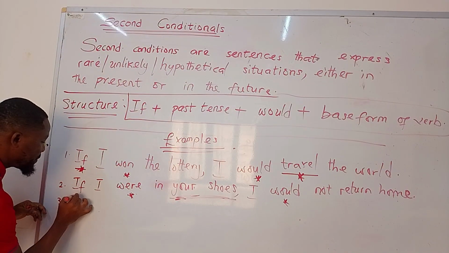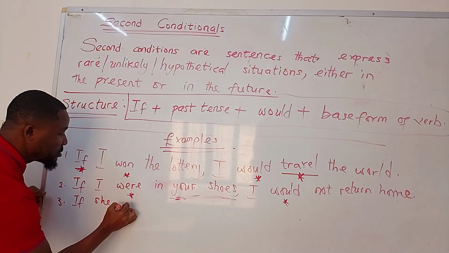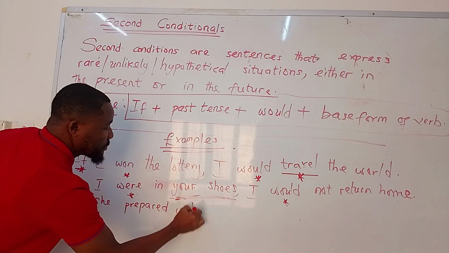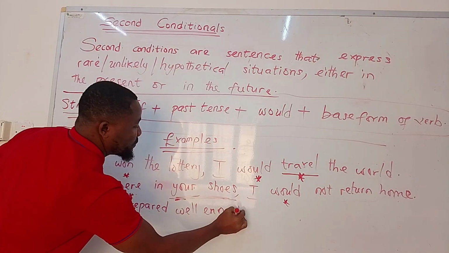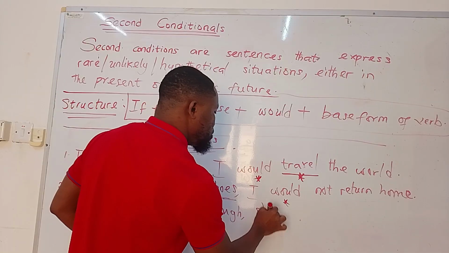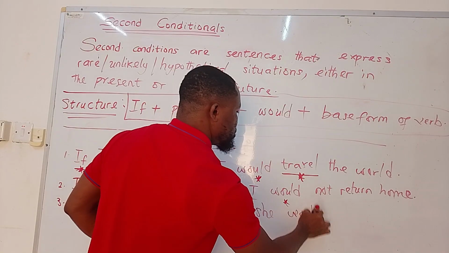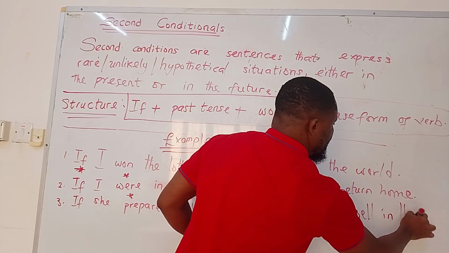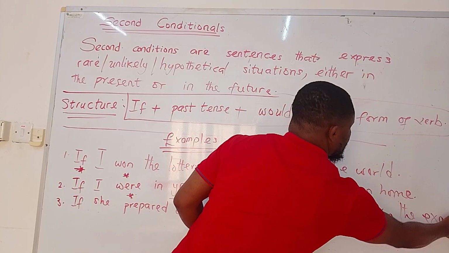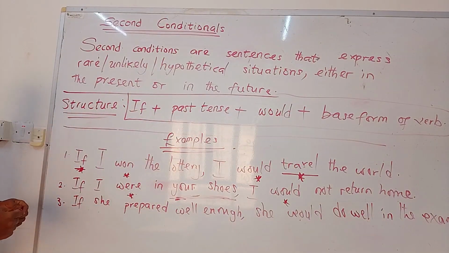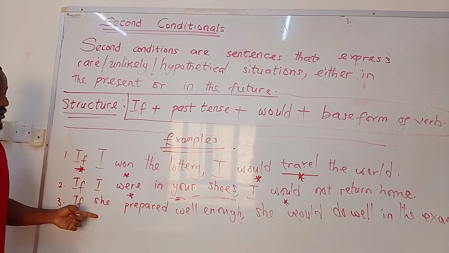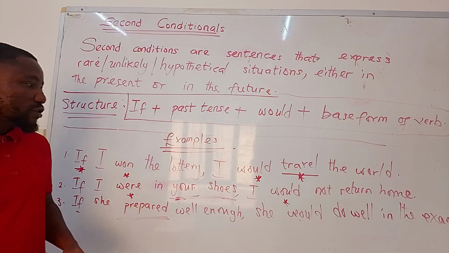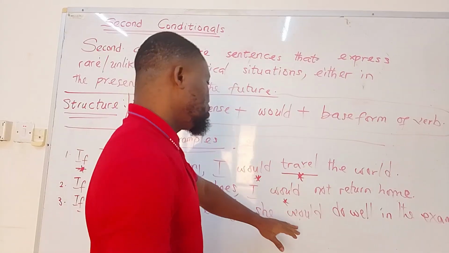Now, finally, if she prepared well enough, she would pass, she would do well in her exams. Now, in the conditional, if she prepared well enough, prepared, which is the past tense, she would do well in the exams.